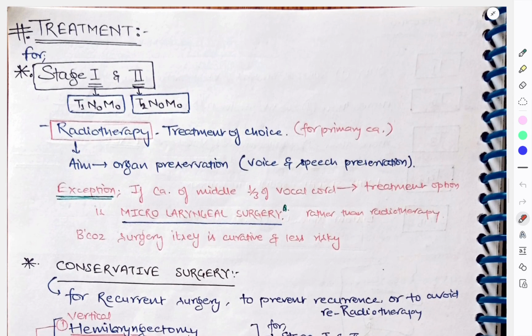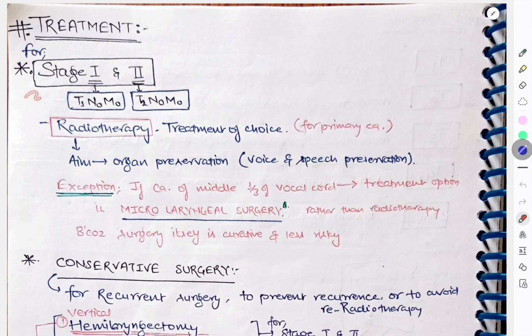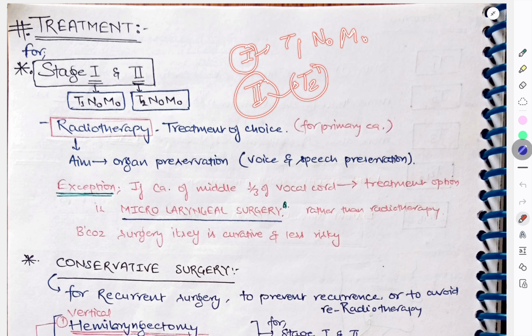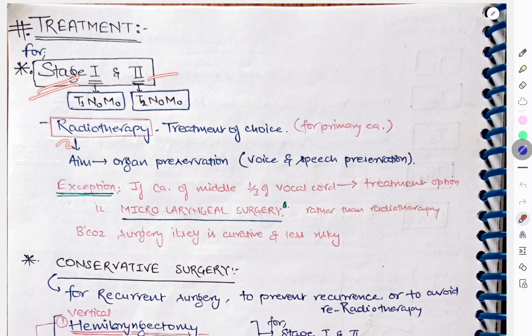Now coming to the treatment, it is according to the stage. Now treatment for the stage 1 and stage 2. Whenever you write stage 1, you know that it is T1, N0, M0. When you write stage 2, you know stage 2 is T2, same thing. So for stage 1 and stage 2, we have radiotherapy. Radiotherapy is the treatment of choice for primary carcinoma, okay. Aim is to preserve the organ, okay. You have to preserve the speech and voice.